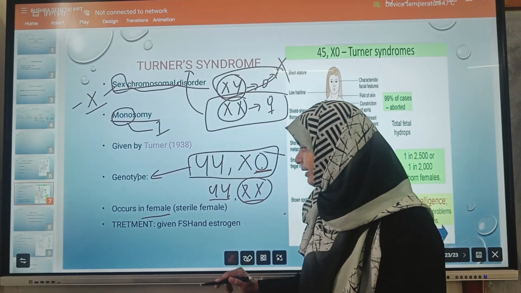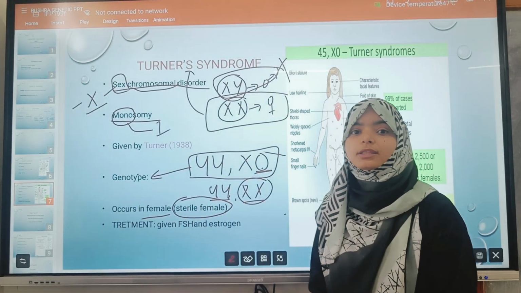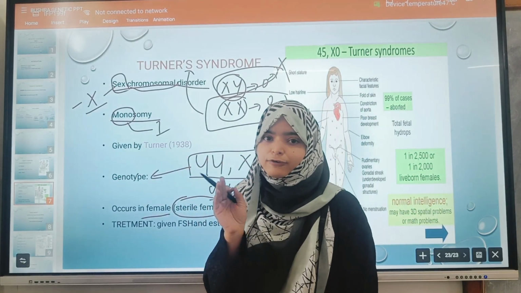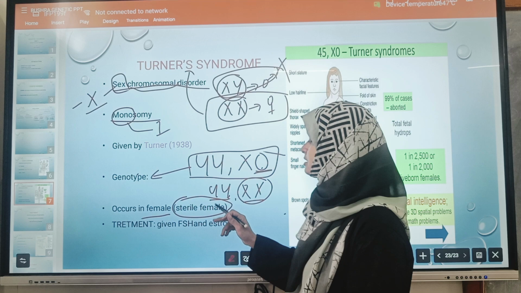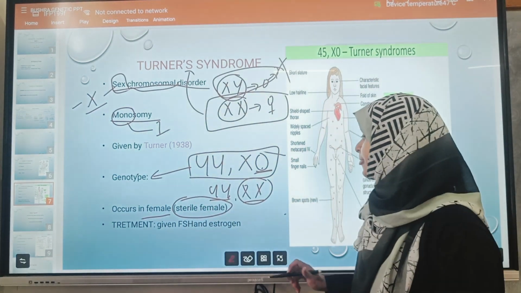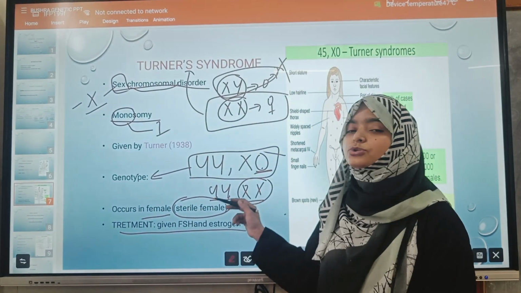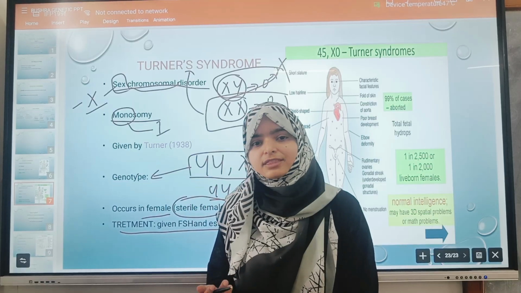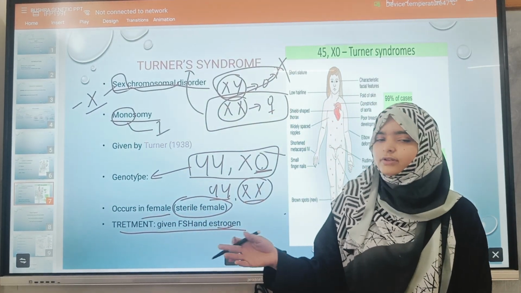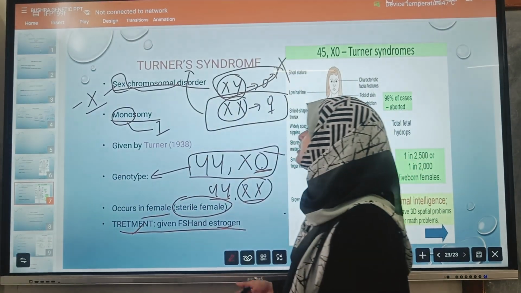It occurs only in the female, and the female will become sterile. Why? Because the defect occurs in their sex chromosomes. So their fertility will be disturbed. So she becomes sterile. Okay, she is unable to conceive. Treatment: this occurs due to the deficiency of FSH and estrogen hormones in the body, so we give FSH and estrogen externally. Treatment will be discussed in the next slide.